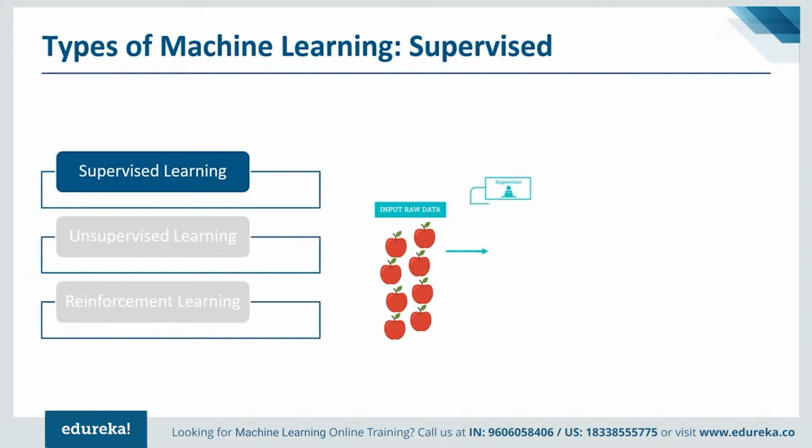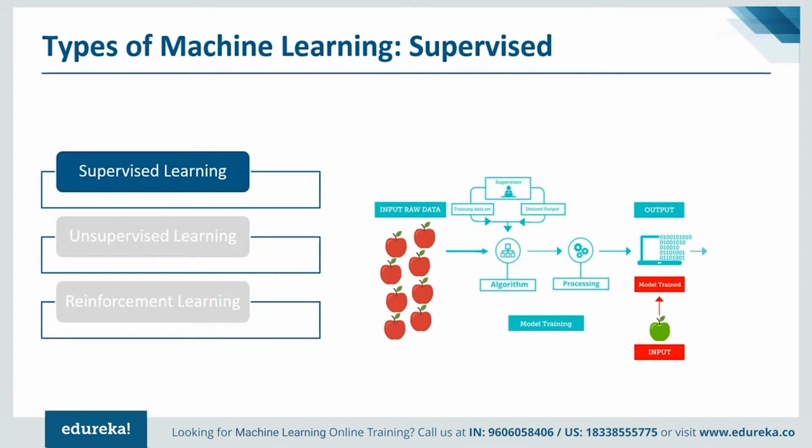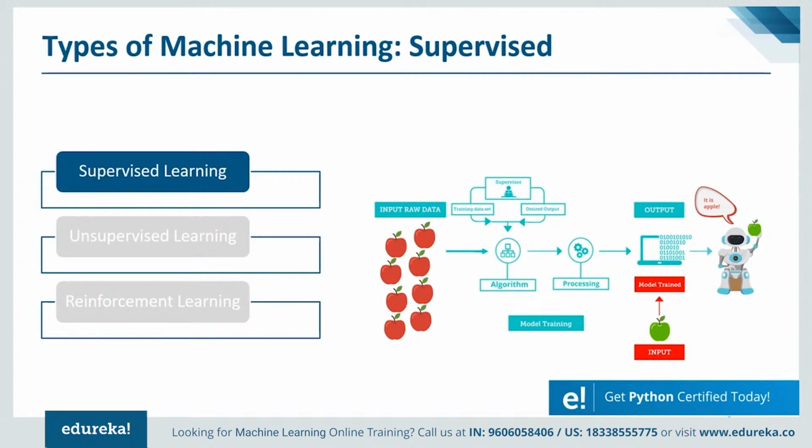So what is it? Let's see the mathematical definition of supervised learning. Mathematically, supervised learning is where you have an input variable x and an output variable y, and you use an algorithm to learn the mapping function from input to the output such that y = f(x). Now your goal is to approximate the mapping function so well that when you have a new input data x, you can predict the output variable y for that data. Any question, anyone? Okay, Shubham has written that he didn't understand the concept of supervised learning.